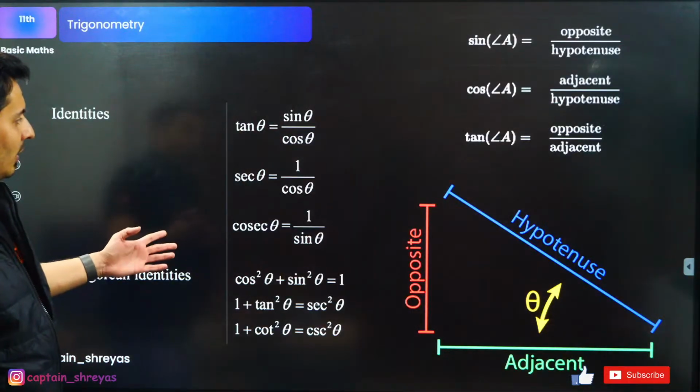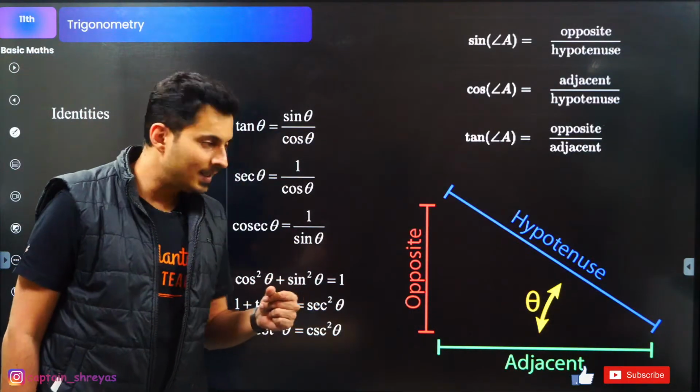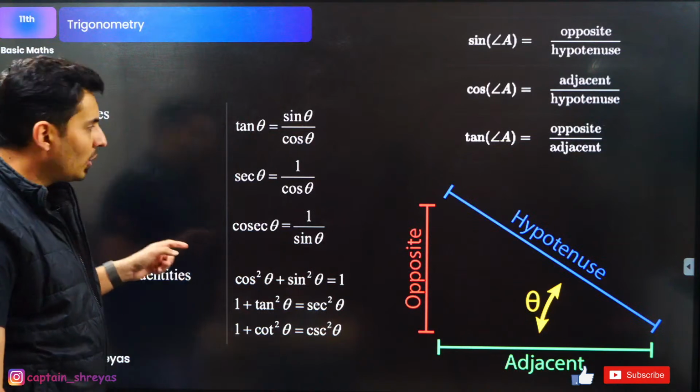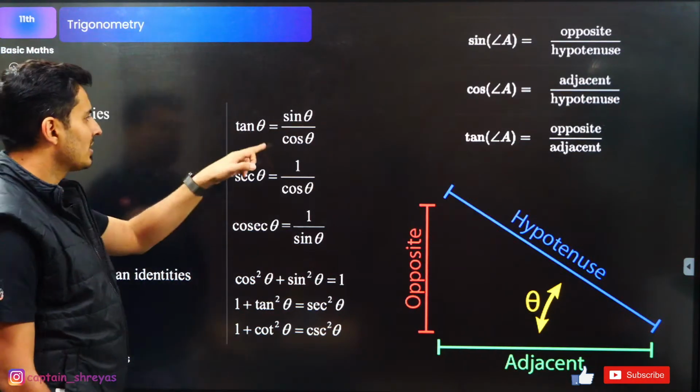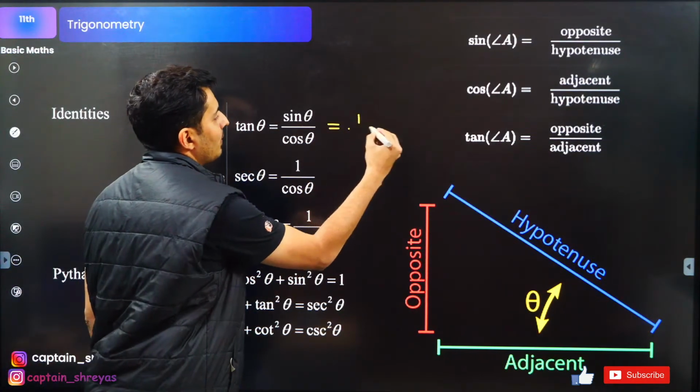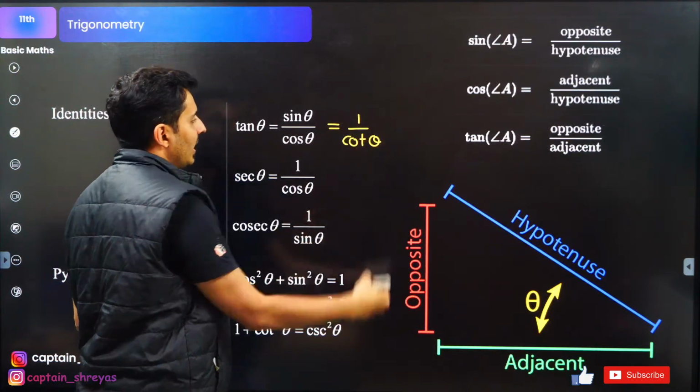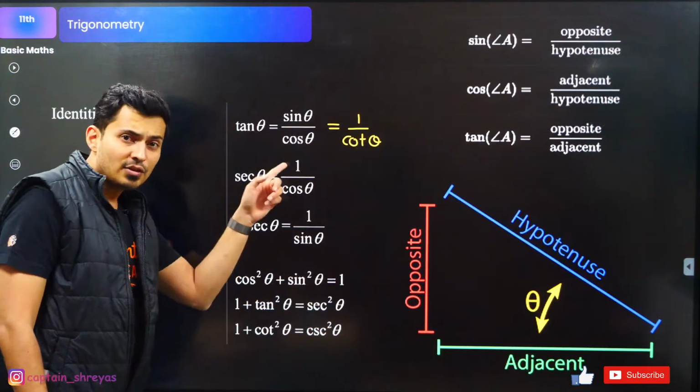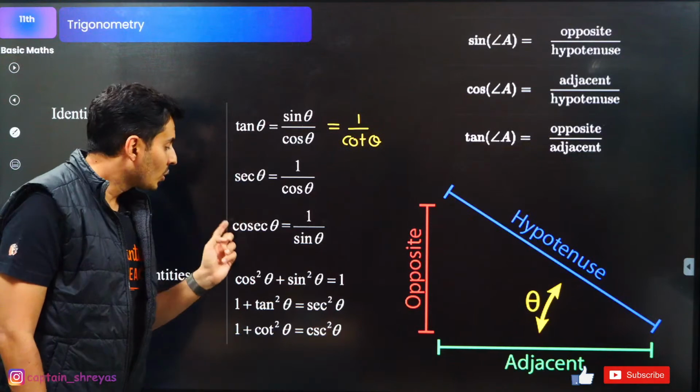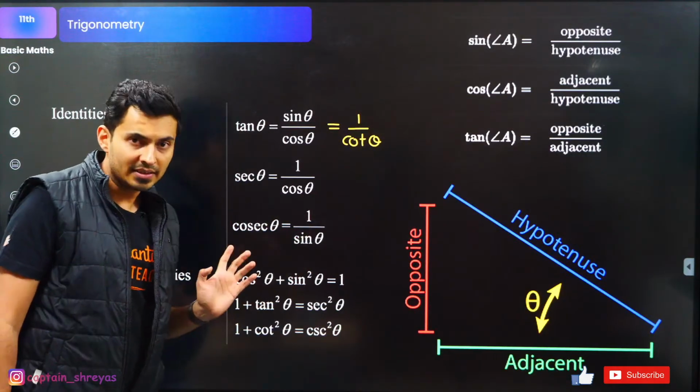Now that we have spoken about this, more trigonometric identities, guys. Tan is sine by cos. It is also 1 by cot theta. Sec theta is 1 by cos theta. Cosec theta is 1 by sine theta.